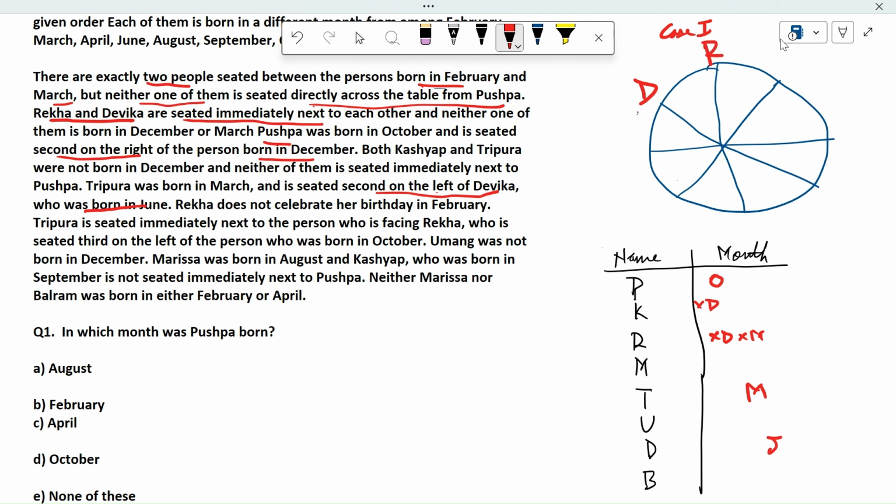Let's check, and if this goes wrong, then we will move on to the second case. So we will solve like that. Coming on to this point, Tripura was born in March and is seated second on the left of Devika. When Devika is here, the left side goes to this side. So the second left is this point, and I am writing that Tripura is in this place. Tripura was born in March and is seated second on the left of Devika, who was born in June.